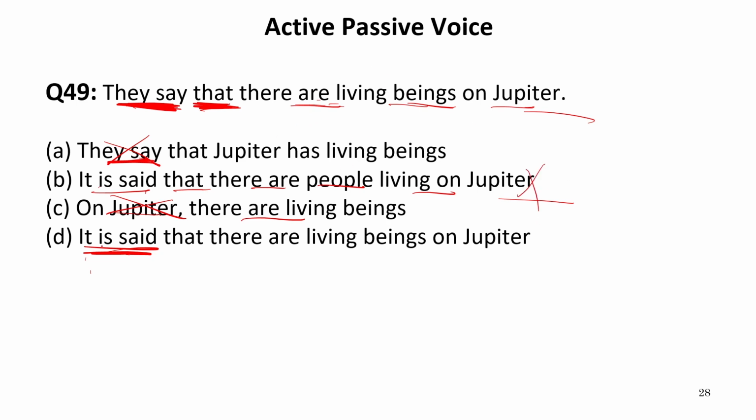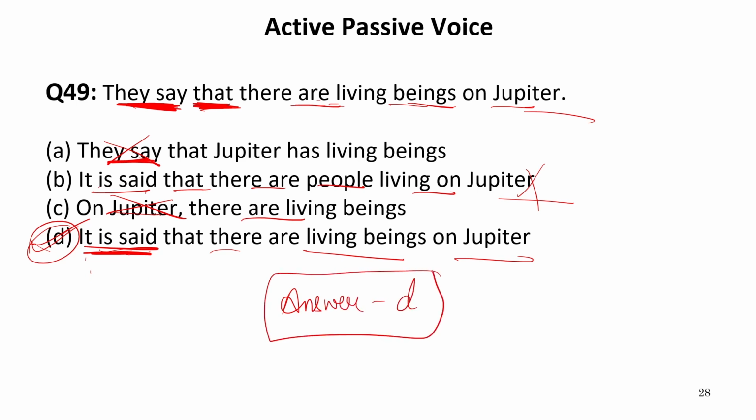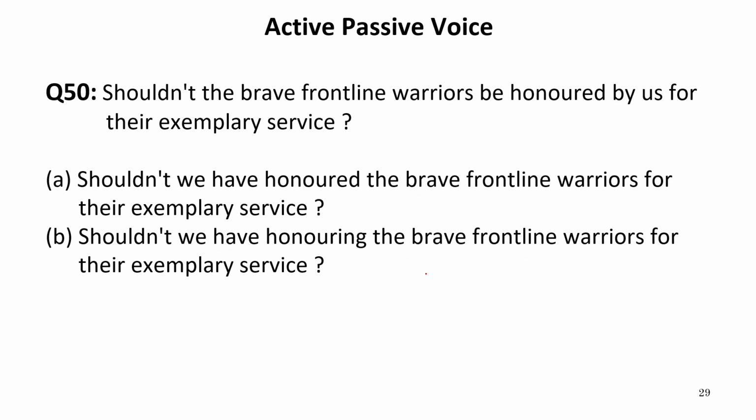Now in the last option it is given, it is said that there are living beings on Jupiter. Obviously this sentence is correct. So our answer is D. This is absolutely the correct answer. Now let us move to the next one.